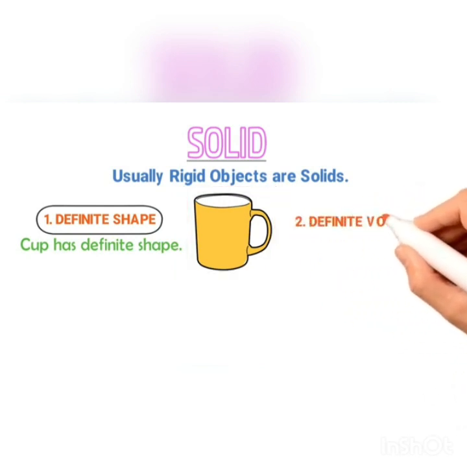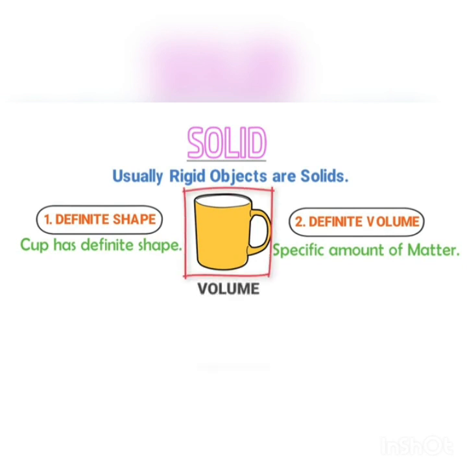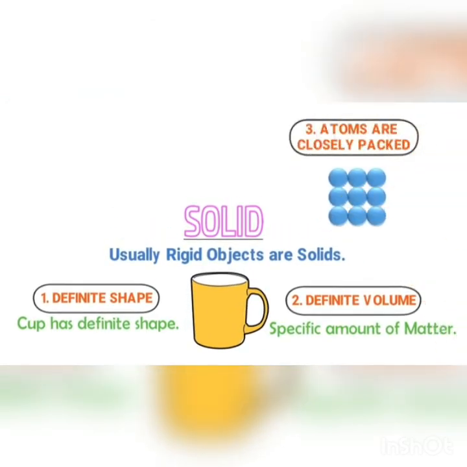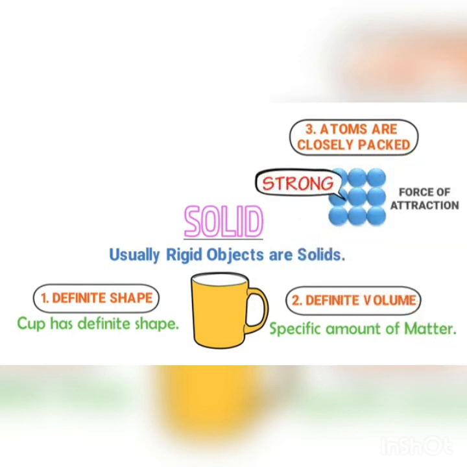Secondly, solids have definite volume. For instance, you can put a specific amount of water or matter in this cup and its volume will remain the same even if you carry it to space or anywhere. Thirdly, the molecules or atoms of solids are closely packed together and uniform, where there is a strong force of attraction between the molecules of solids.